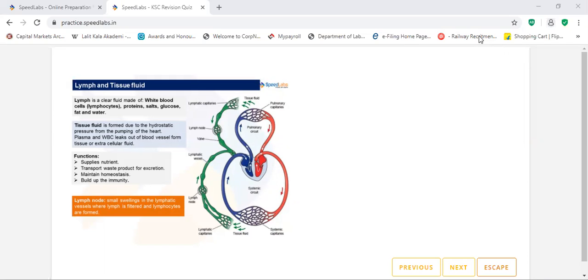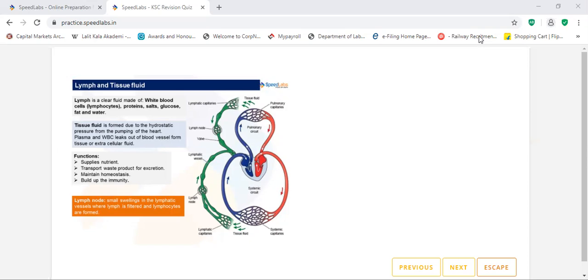Okay, what is tissue fluid? What do you mean by tissue fluid and how is it formed? Tissue fluid is formed due to the hydrostatic pressure from the pumping of the heart. Plasma and the WBC leak out of the blood vessels into the tissue or the extracellular fluid. Okay, what are the functions of this?